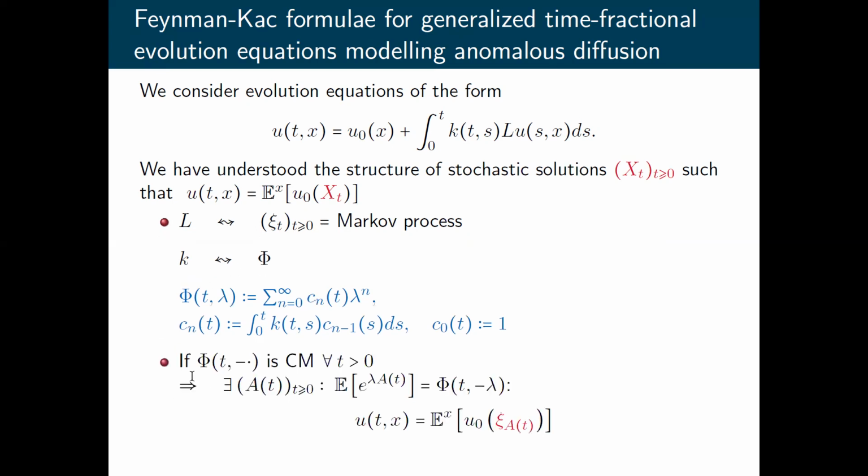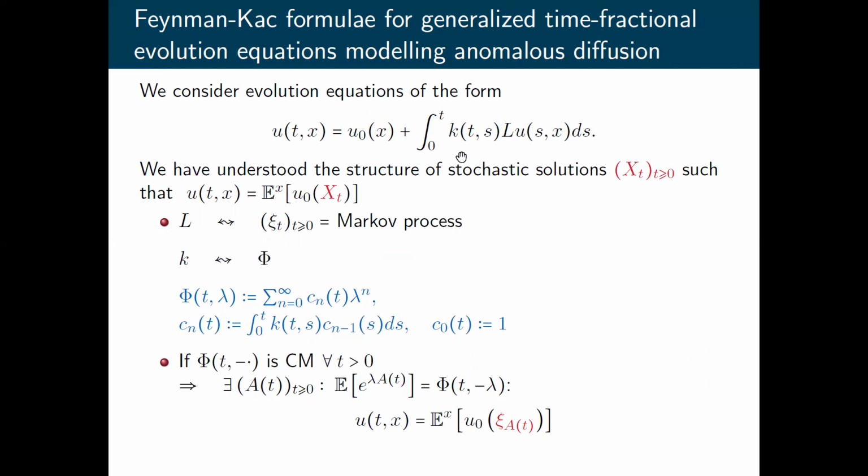And if this function phi for each fixed t positive is a completely monotone function, then there is a corresponding random variable A of t such that its Laplace transform is given exactly in terms of this function phi. In this case, we can use this subordinated process Xi, subordinated by the process A of t, as a stochastic solution of this nice equation, generalized time fractional evolution equation.